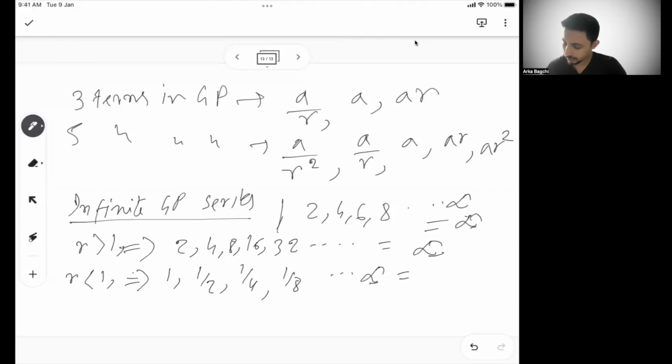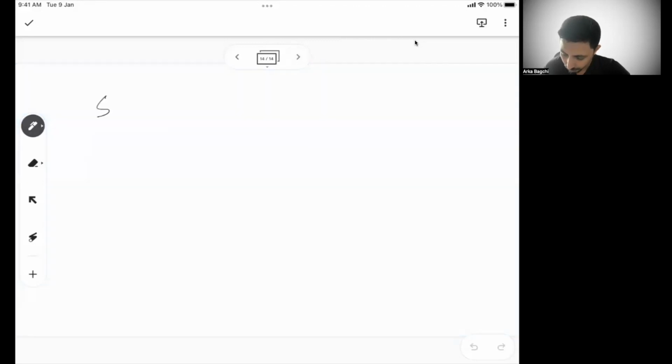So in this case, what is your R? R is half by 1, or half. So if this goes to infinite, you see the values are slowly diminishing. As we go to infinite, the values tend to 0. So there is a possibility to get a sum. Let's see how we can do it. So then your Sn will become A into 1 minus R to the power n by 1 minus R, and we'll use this because my R is less than 1 now.